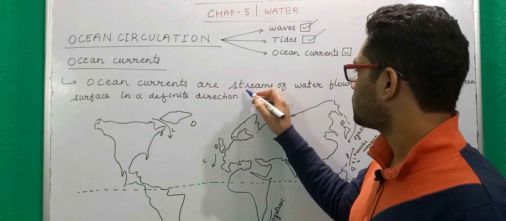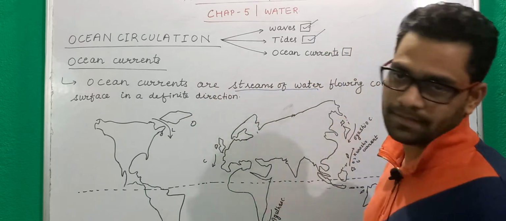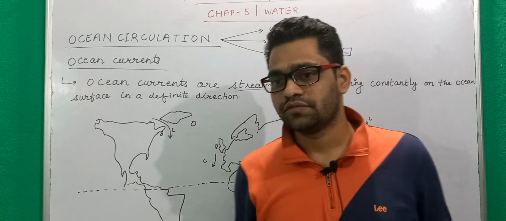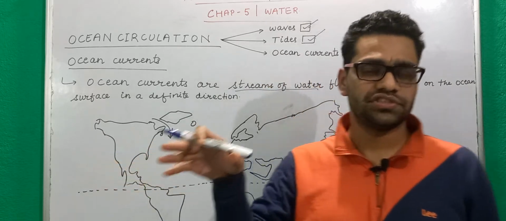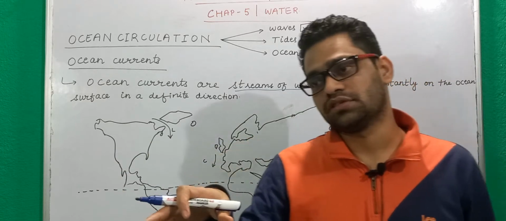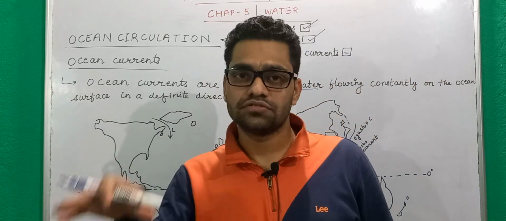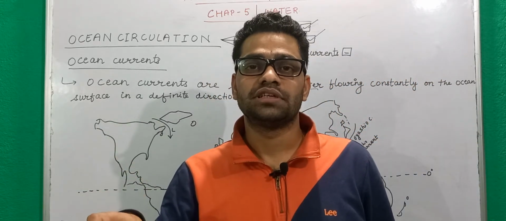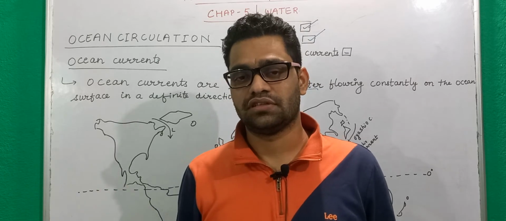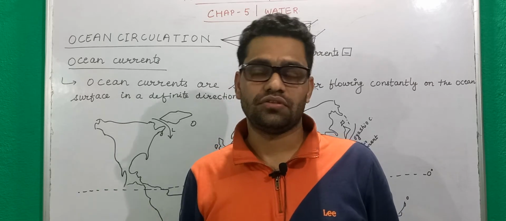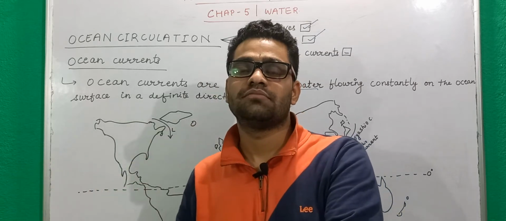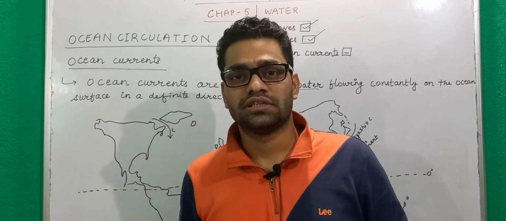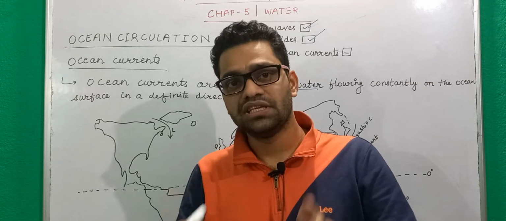These are streams of water. For example, on the surface you see the rivers flowing, so these rivers are actually streams of water. Similarly, in the oceans also we have rivers flowing. They are not the type of rivers we see on the surface of the earth, but a distinctive type of river flowing beneath the ocean.